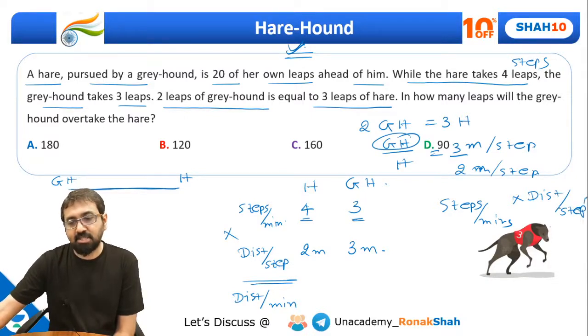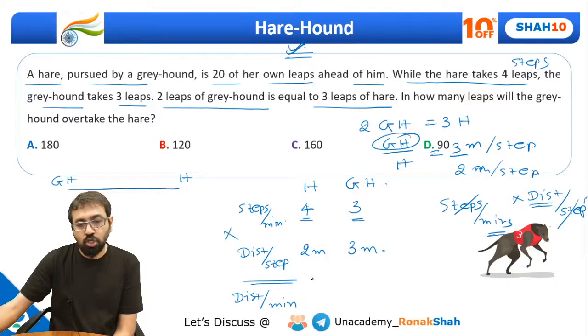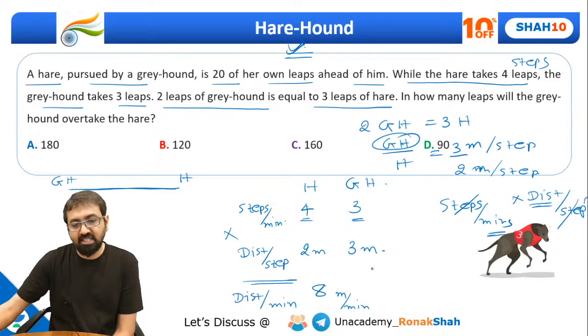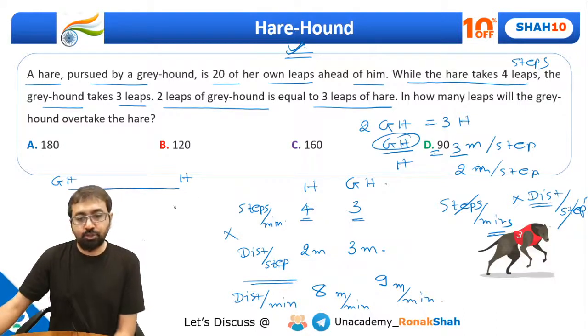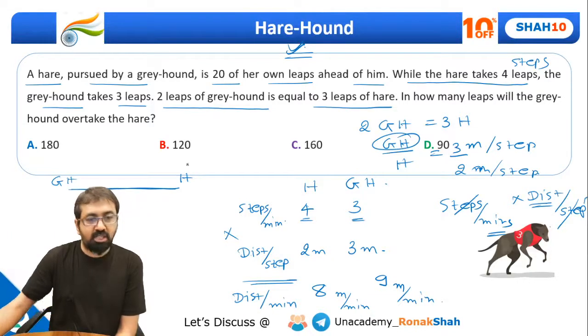Can I say this step will get cancelled off? So what will I get? Distance covered per minute. So the product of these two. So this will be 8 meter per minute and this will be 9 meter per minute. क्या ये समझ में आया सबको? Everyone, have you understood how I got all this data? Now let's go back to the question and understand.